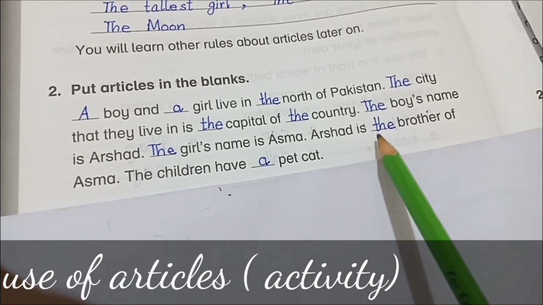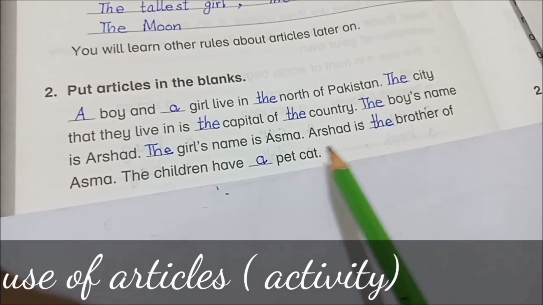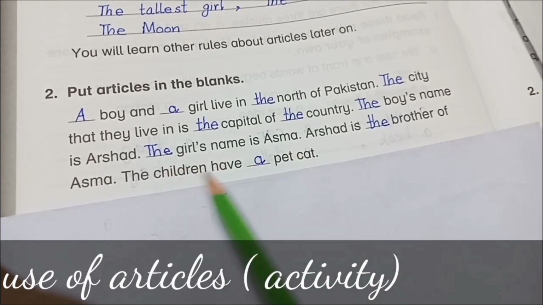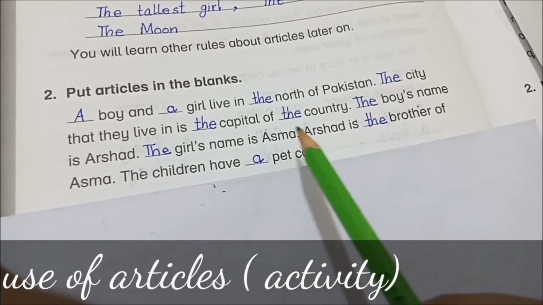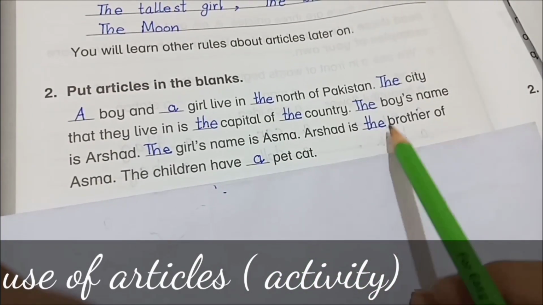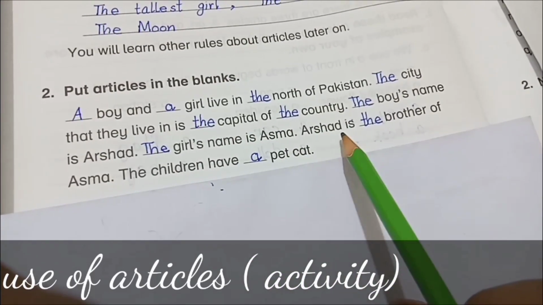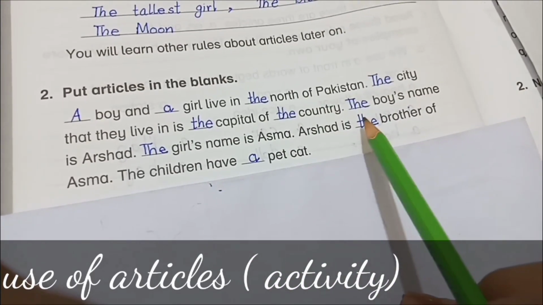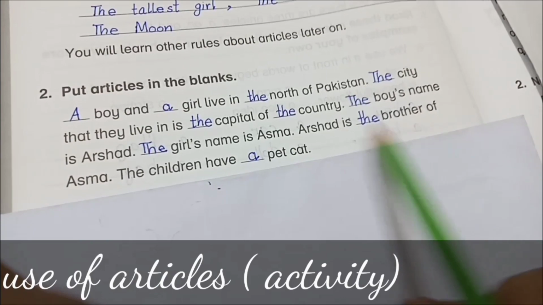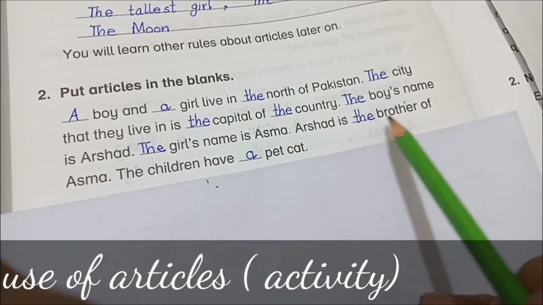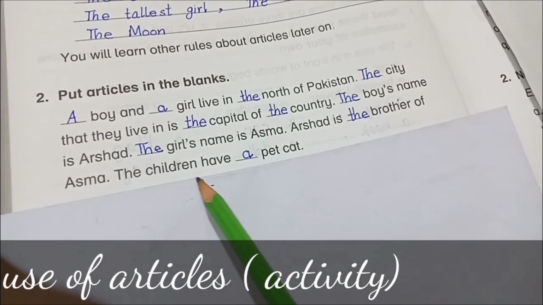Now, Arshad is dash brother of Asma. The relationship of both the girl and boy is elaborated, and we know about these boys and girls, so we will write the article the in this blank. Arshad is the brother of Asma.